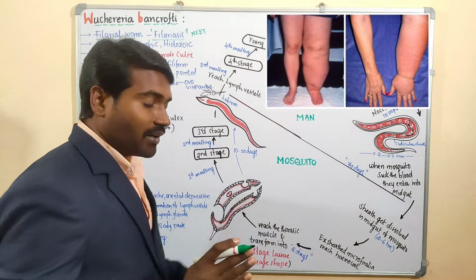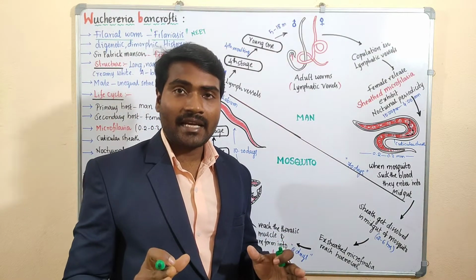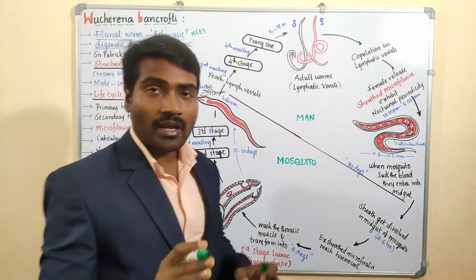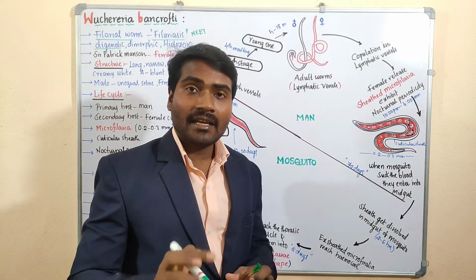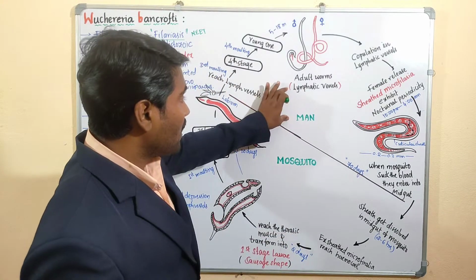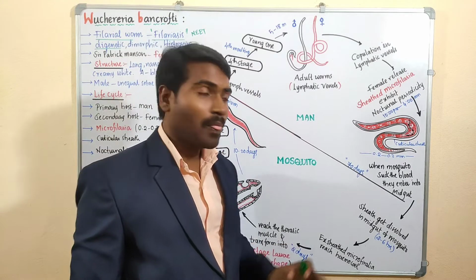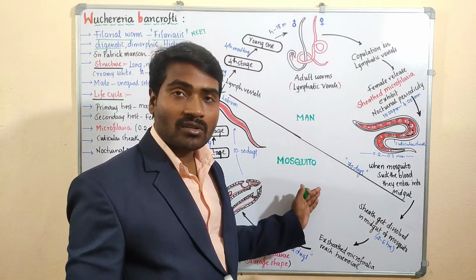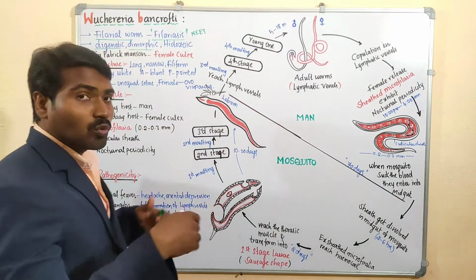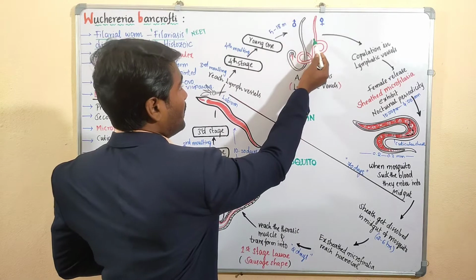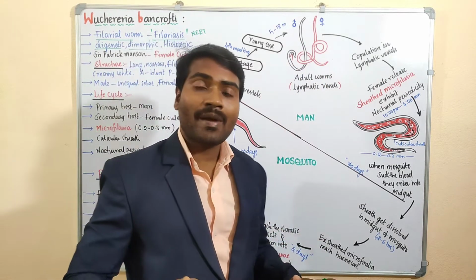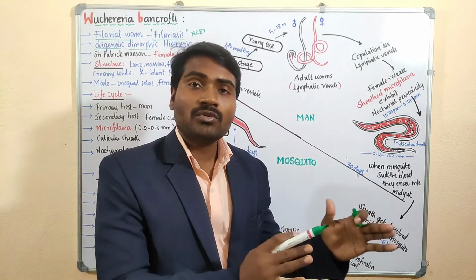Filariasis. If we talk about the nature of this parasite, it is digenetic. So far we have learned what digenetic means: it completes its life cycle in two hosts, one is man and the other is the mosquito. Man is the primary host, and the mosquito is the secondary host. It is dimorphic, having two forms, male and female, and it is a histozoic parasite that lives in the tissues of the body.